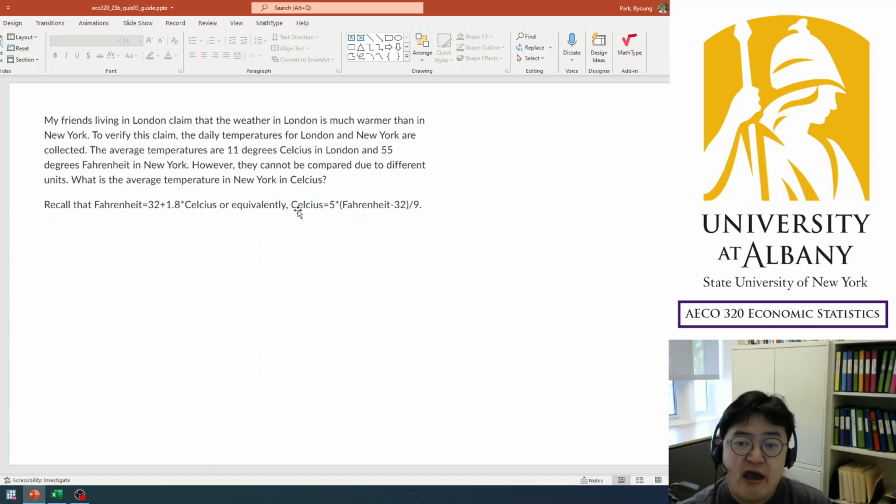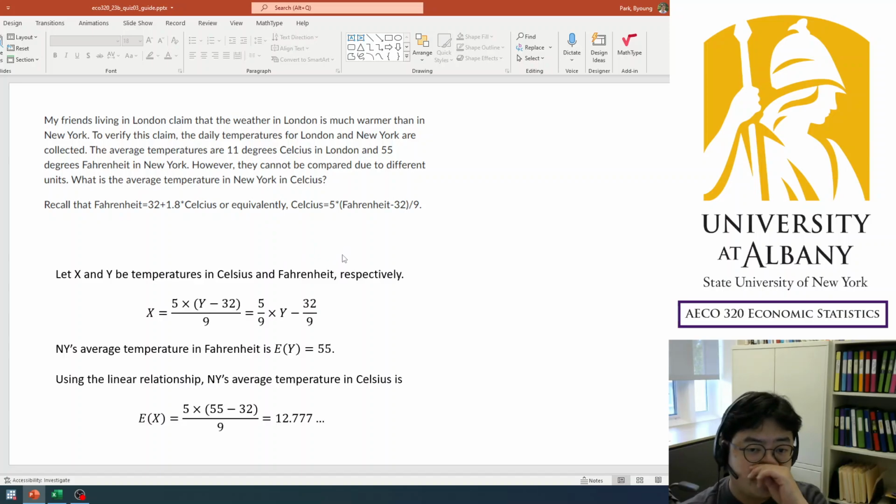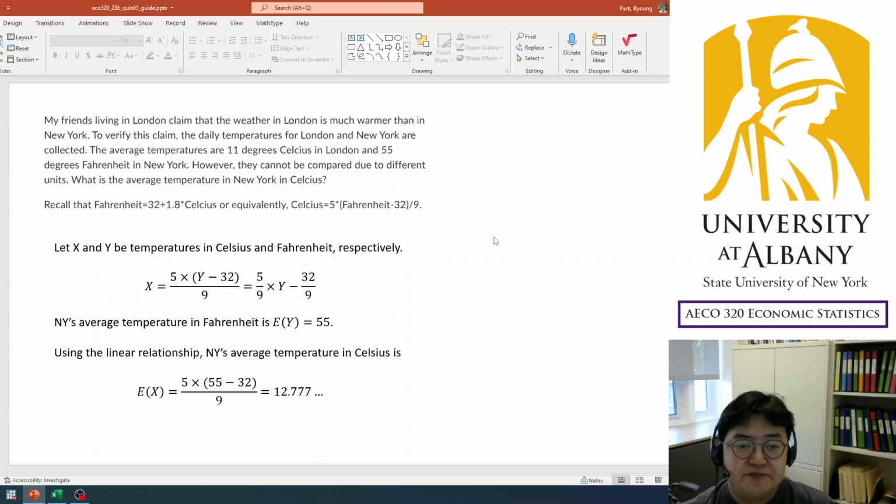But fortunately, we have the conversion formula, and it is easy to tell that the formula is linear. Let me show you. I'm going to write the Celsius as X and Fahrenheit as Y. So X is New York's temperature in Celsius, and Y is New York's temperature in Fahrenheit. This formula says X equals 5 times (Y minus 32) over 9.